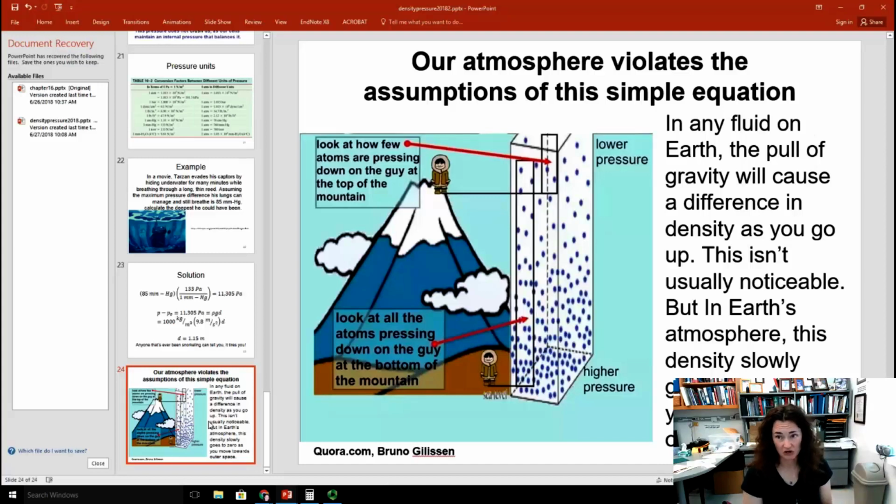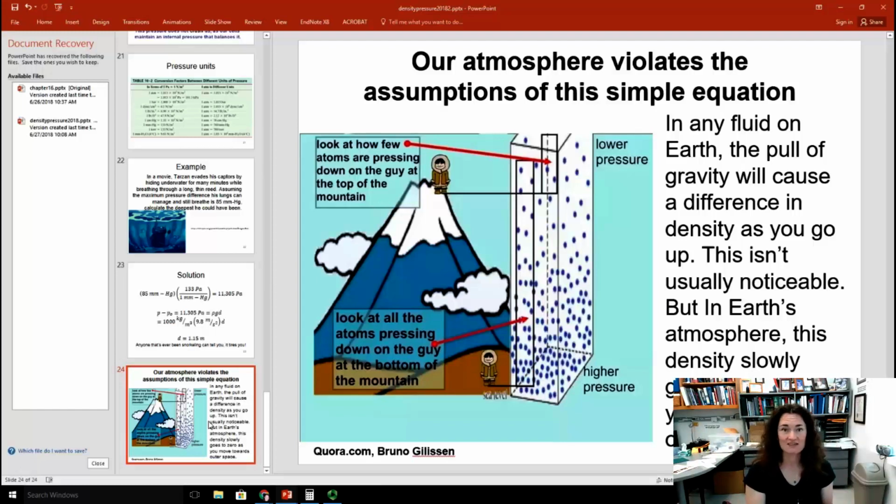In any fluid on Earth, the pull of gravity is going to cause a small change in density as you go up. Now, this isn't usually noticeable in a regular lab container or a pool, or even some depth down into the seawater. But in Earth's atmosphere, we've got a lot of fluid above our heads, and it's a really big container, if you will.